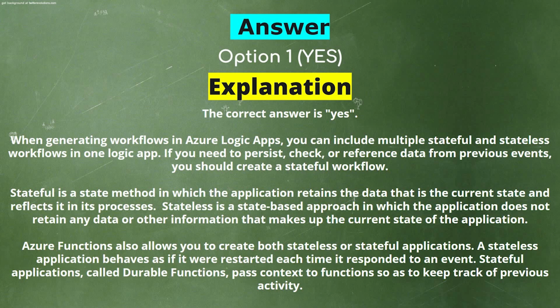Azure Functions also allows you to create both stateless or stateful applications. A stateless application behaves as if it were restarted each time it responded to an event. Stateful applications, called durable functions, pass context to functions so as to keep track of previous activity.